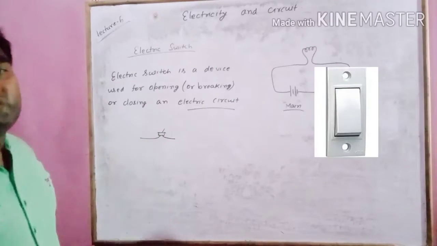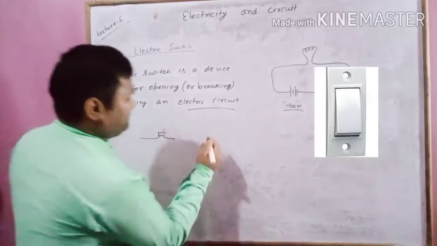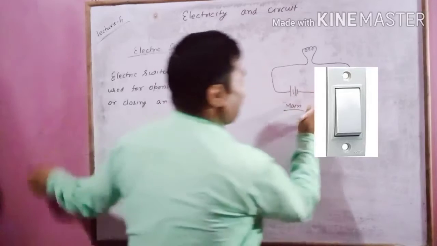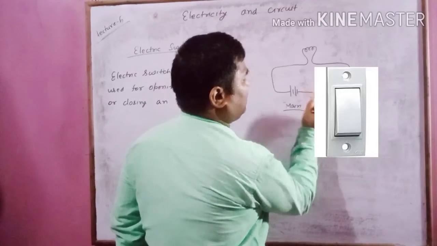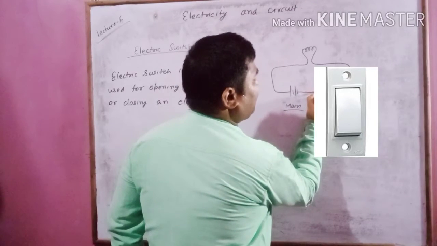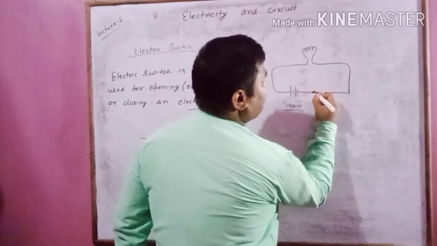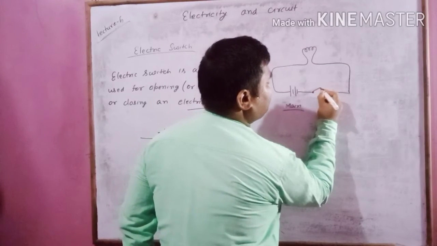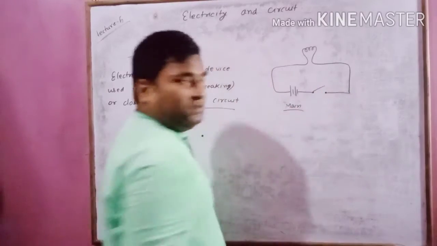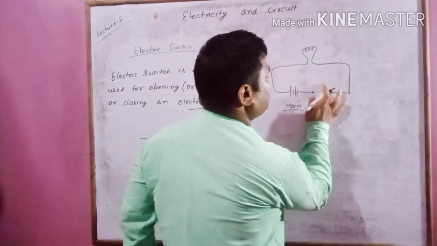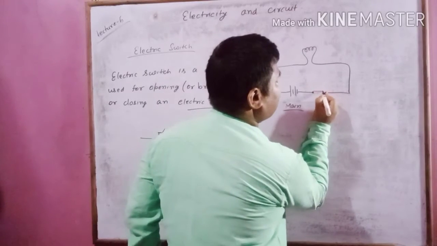Different types of switches are there. For example, if I draw this electric circuit also, this wire is connected here and this wire is connected here, and there is a switch like this. So when I press this, this switch will become like this.